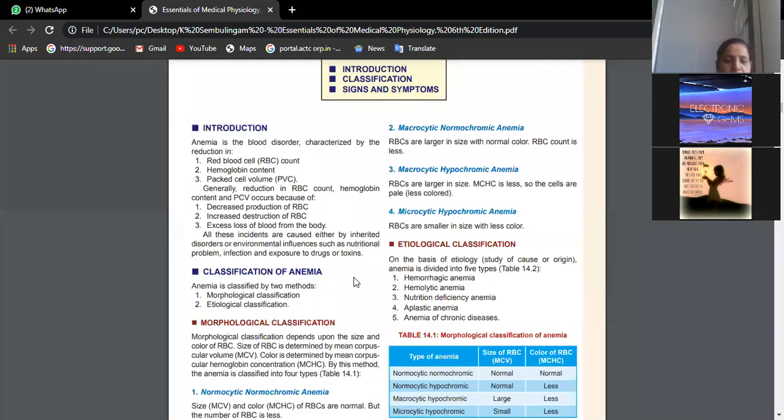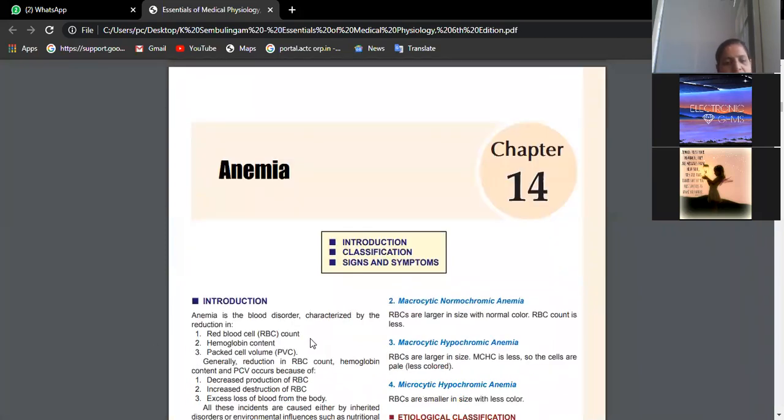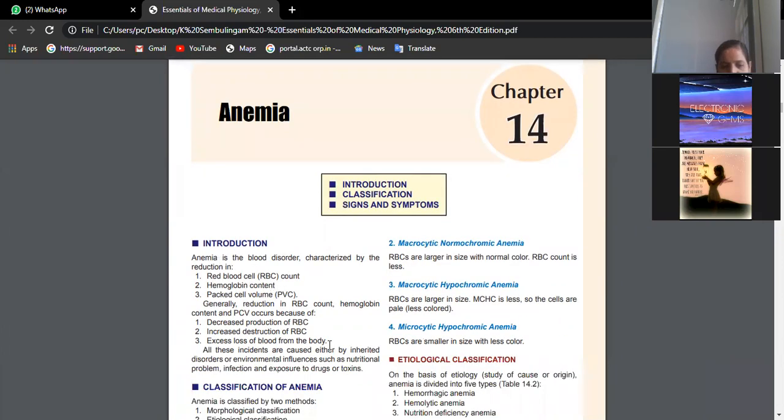See here, anemia. The definition is it is deficiency of RBC or hemoglobin, isn't it? Reduction in RBC, hemoglobin, PCV. Any of these conditions you generally name as anemia.